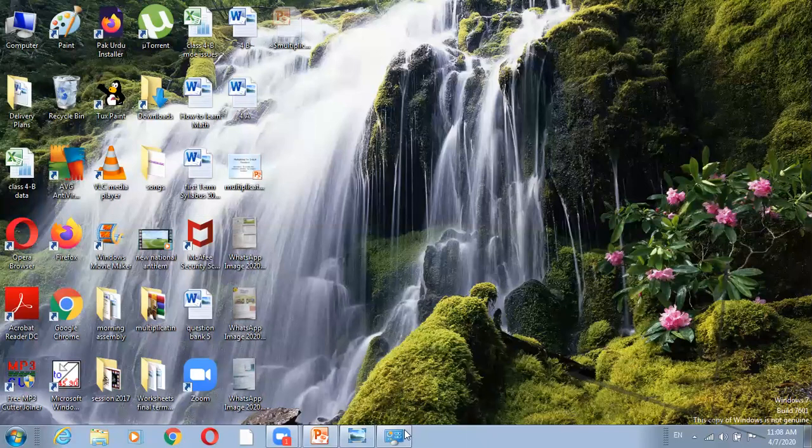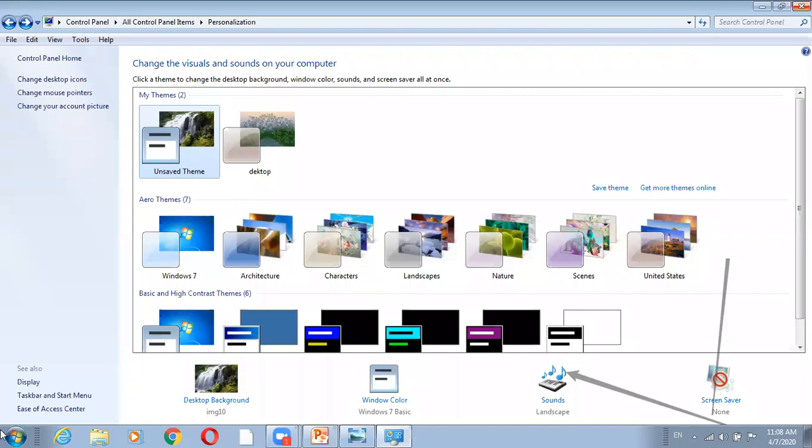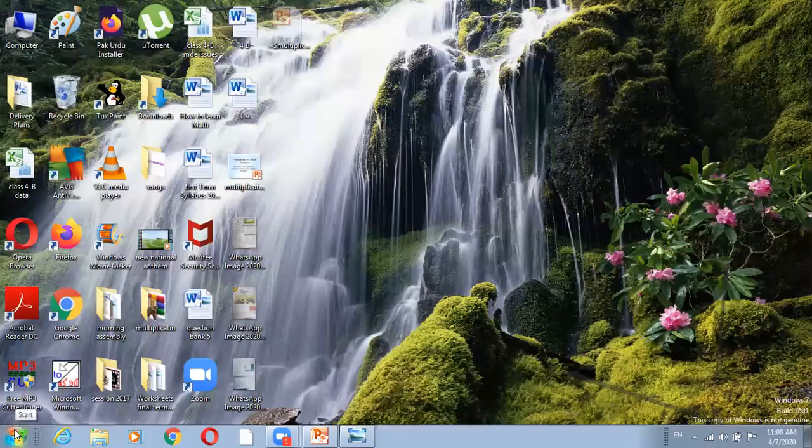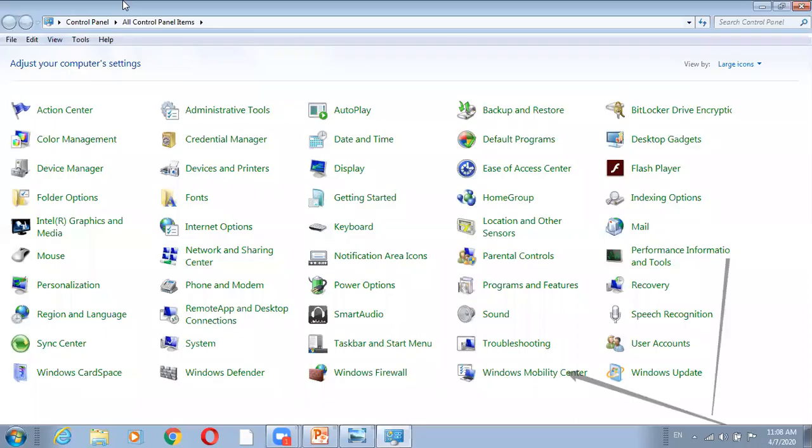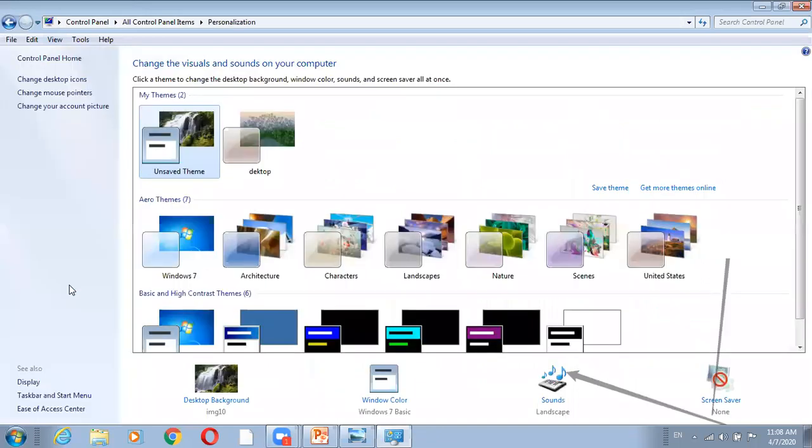One last time, I will do this again, and then we will finish this lesson. Click the start button. This is the way to change the wallpaper. Click the start button, then control panel. This is called the control panel window. Then click on personalization. If we want to change the background, we will click on the desktop background. That is also called the wallpaper.